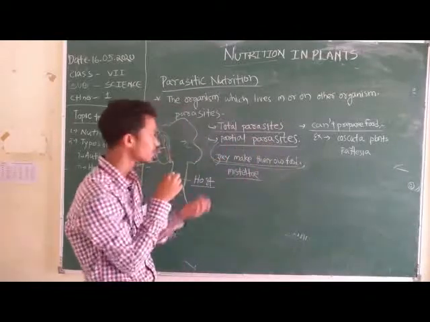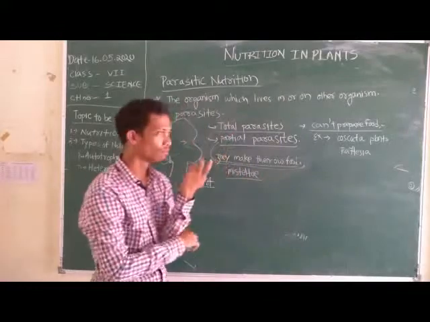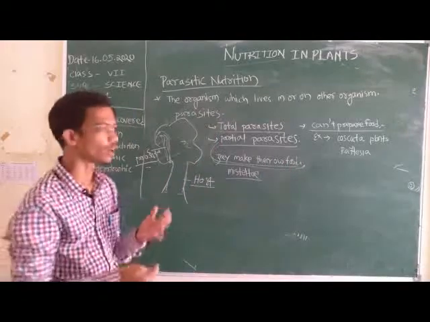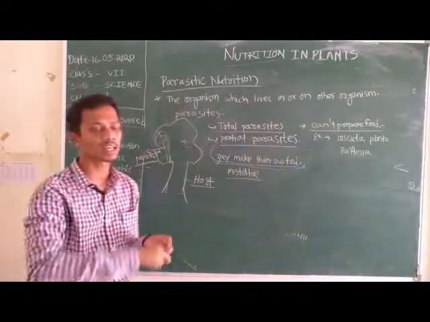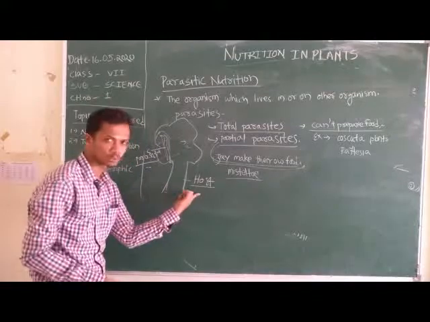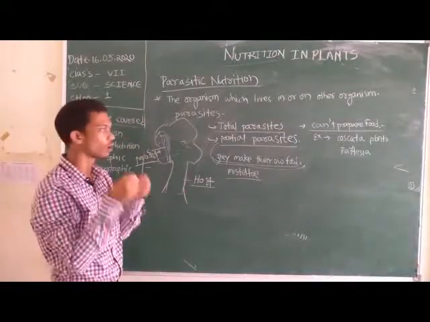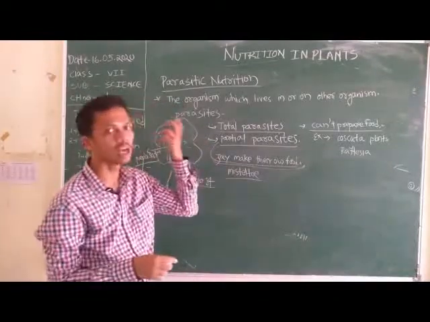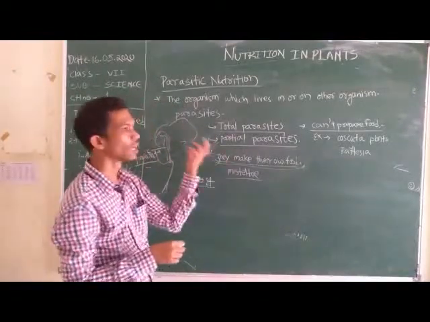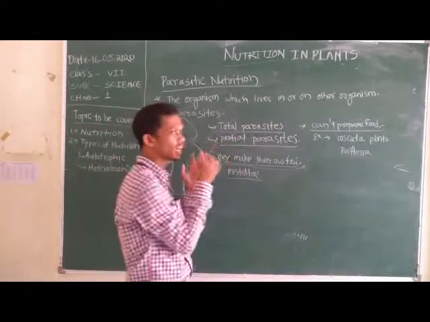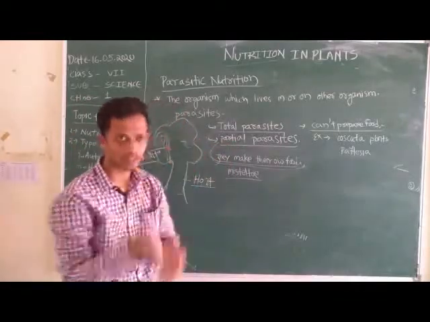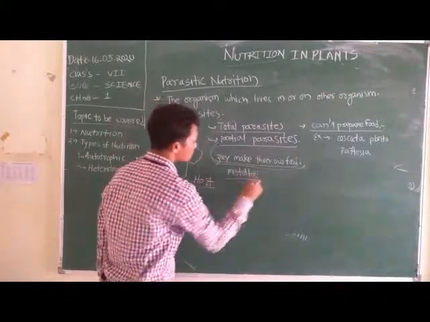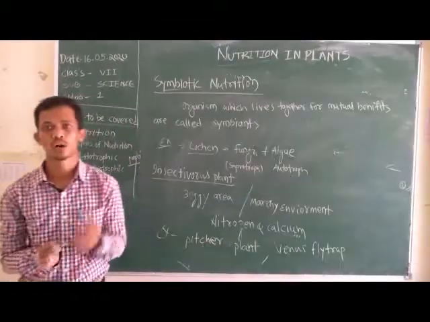But these plants collect raw materials, nutrients, water and minerals from the host plant, and after collecting all these things, they prepare food. So these plants also depend on a host plant. They cannot be totally autotrophic. They must depend on some other elements, so they are known as partial parasites. An example is mistletoe.